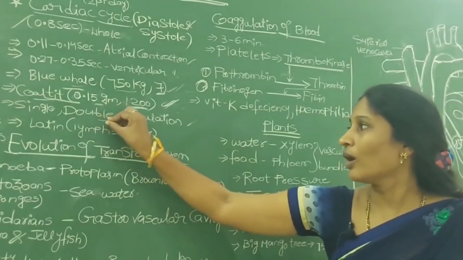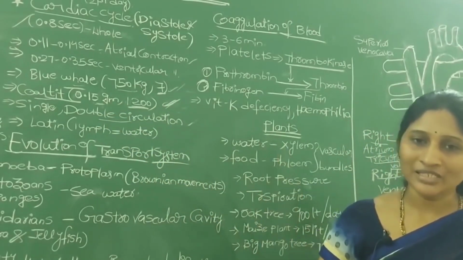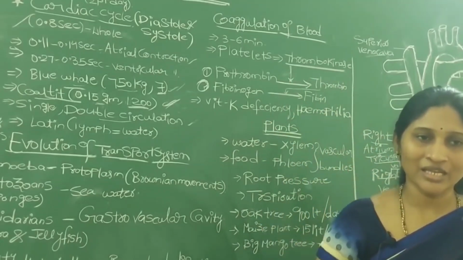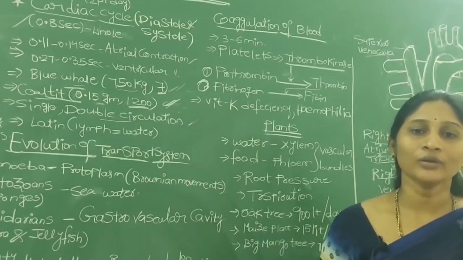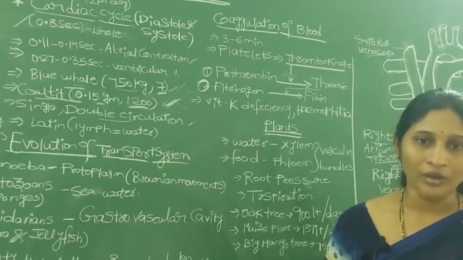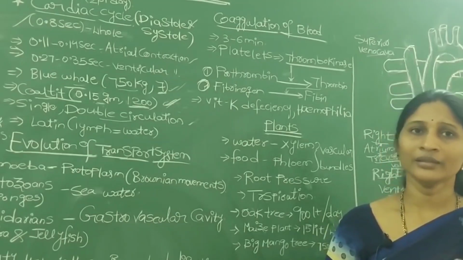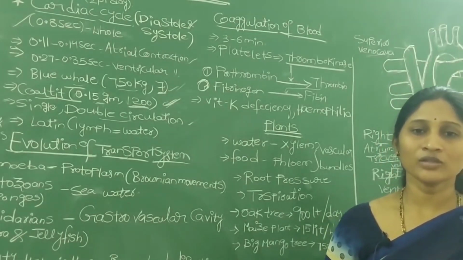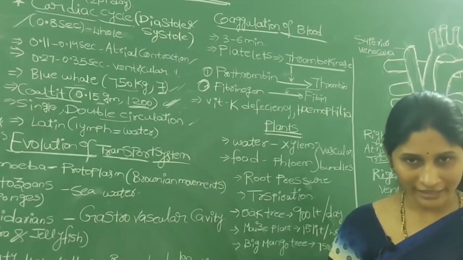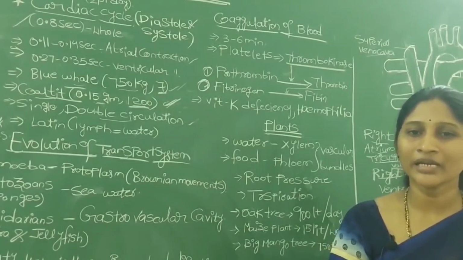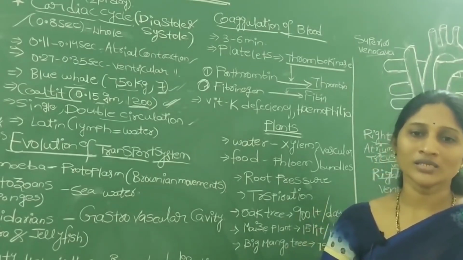But coming to all the remaining higher animals like humans, for one complete circulation, the blood flows through the heart twice. First, the veins like the superior vena cava and inferior vena cava collect deoxygenated blood, and the deoxygenated blood is sent to the lungs for oxygenation.